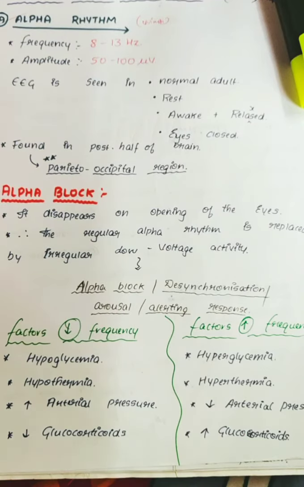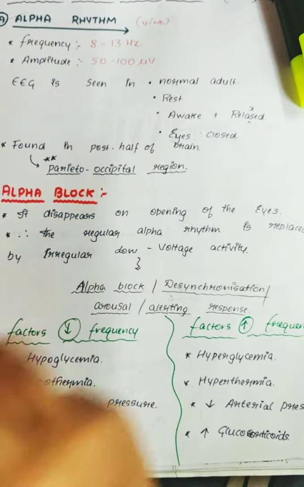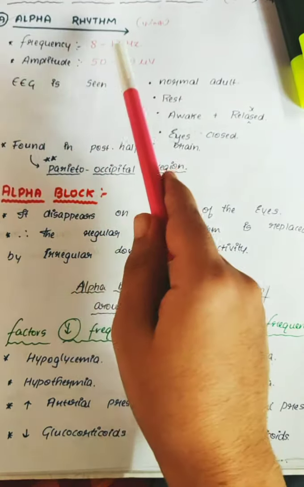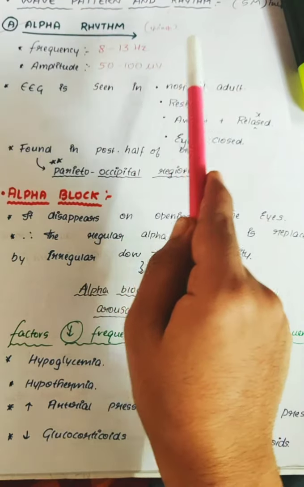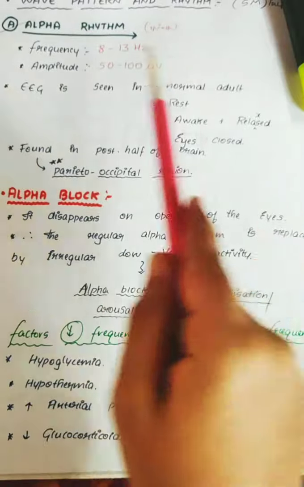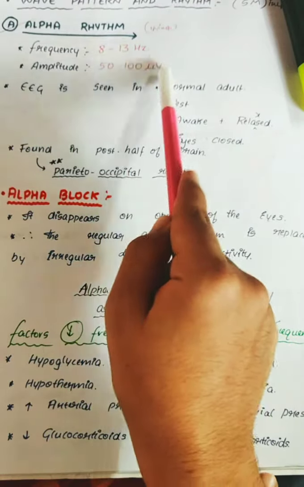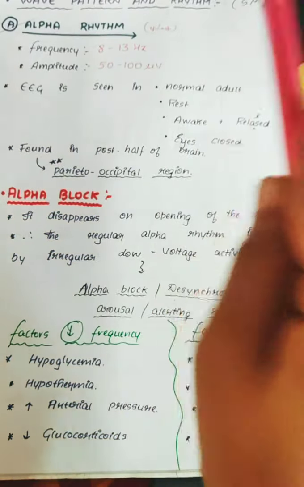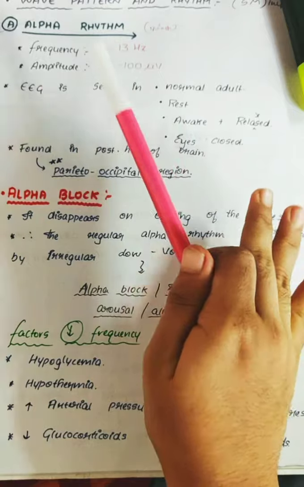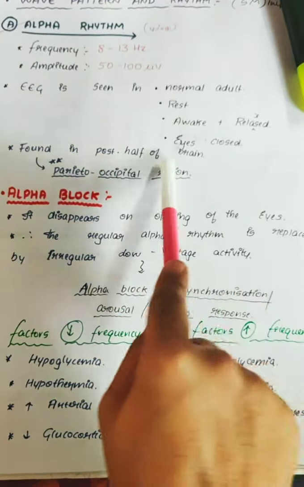So we'll study the 4 rhythms or 4 waves deeply. First one is the alpha rhythm. The frequency of the alpha rhythm is 8 to 13 hertz and the amplitude is 50 to 100 microvolts, as I've said in the previous page. EEG is seen in a normal adult who is at rest, awake, relaxed, but eyes are closed.